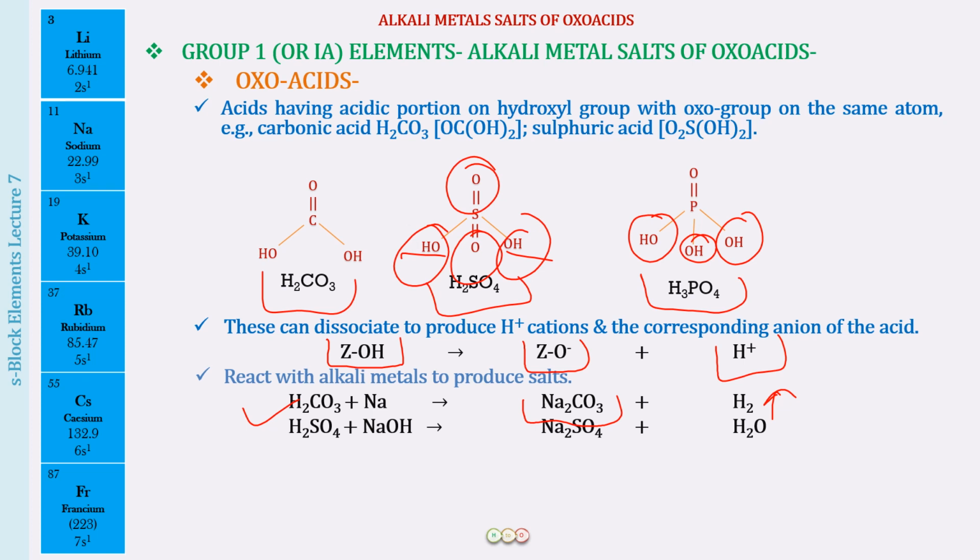We can also have the reaction of the oxo acid with the bases. For example, H2SO4 reacting with NaOH, again what you will be getting is Na2SO4, and along with that water will be produced. So this is an acid base reaction, and salts are also produced as a result of these acid base reactions. So sodium sulfate is also an alkali metal salt of oxo acids.